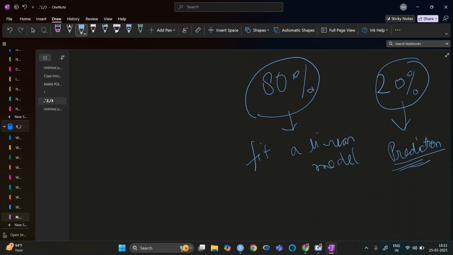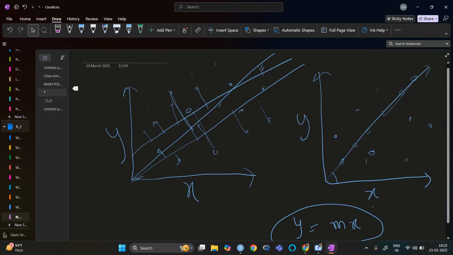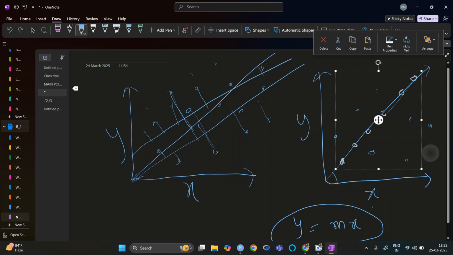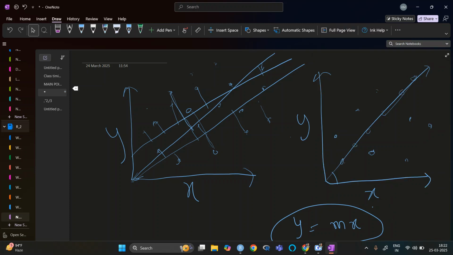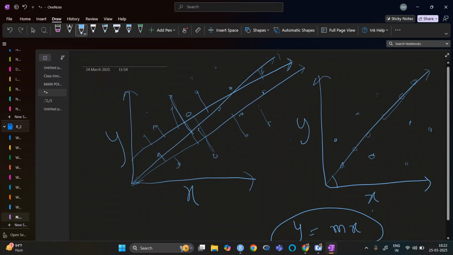What we are starting with is that we will fit the model on the whole data, and then we see how far this line is. If I have predicted this line, let's say I'm pointing to lines 1, 2, 3, then with the third line I will have some residuals.